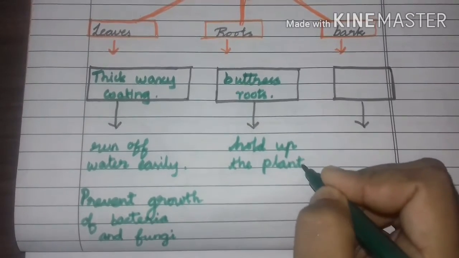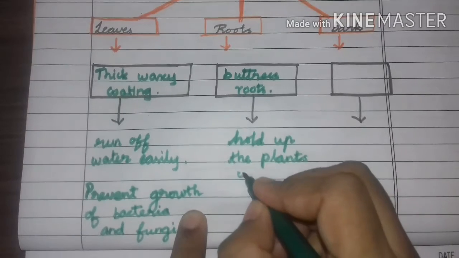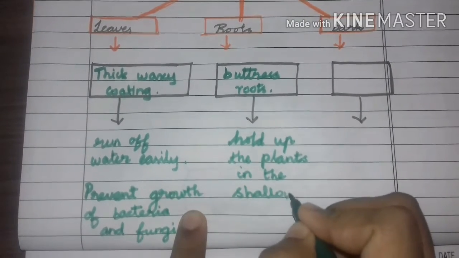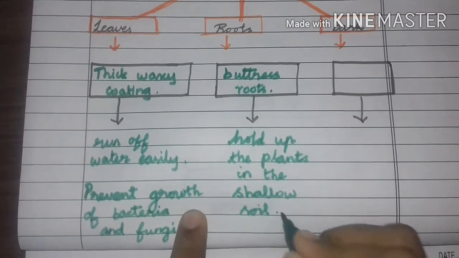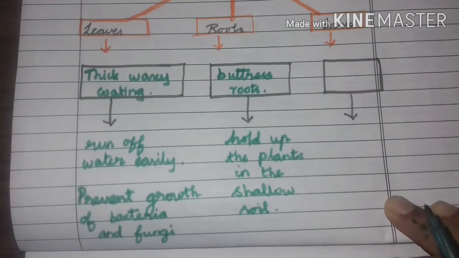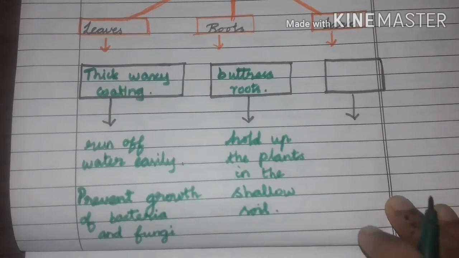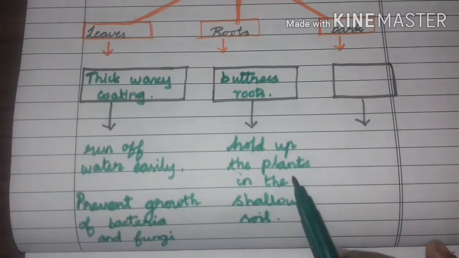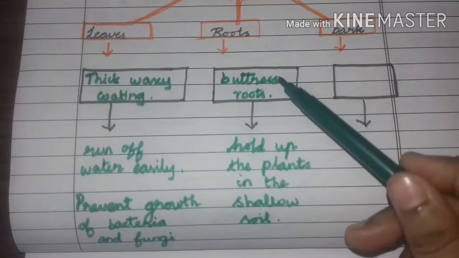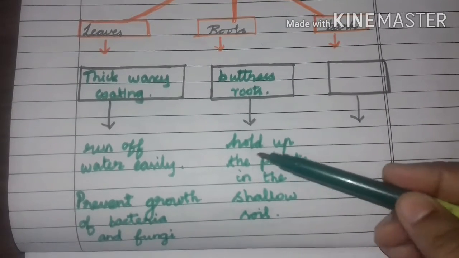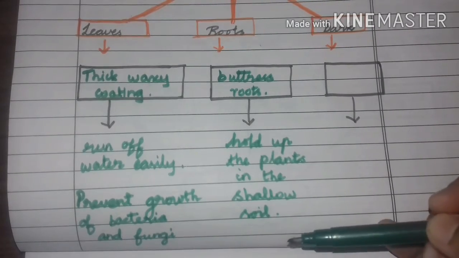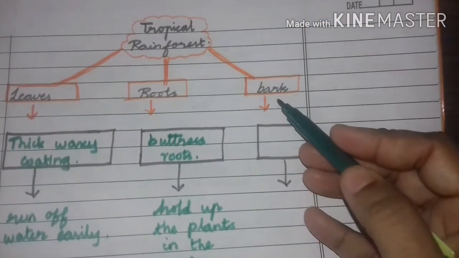What do you mean by shallow? Think and say. In that place, it is always raining, is it? Then imagine how the soil will be. So, in the shallow soil, it helps to hold up the plants. Okay, so they are having buttress roots. It helps to hold up the plants in the shallow soil.